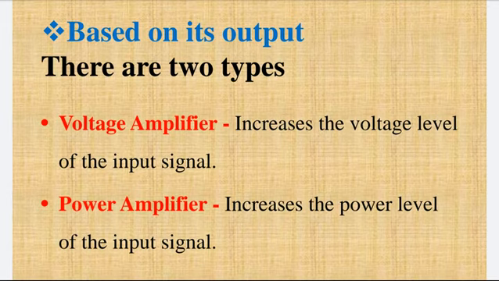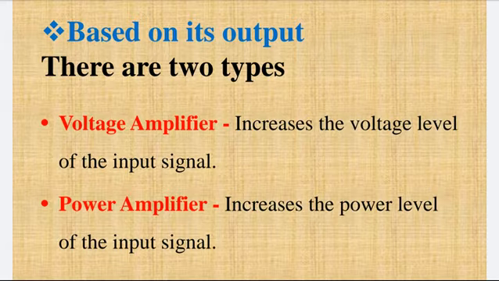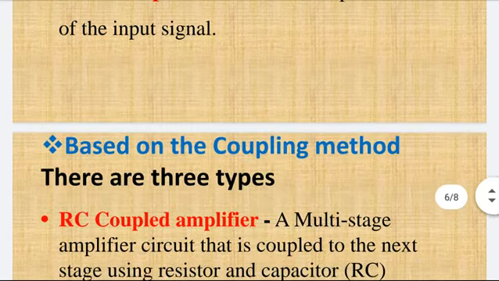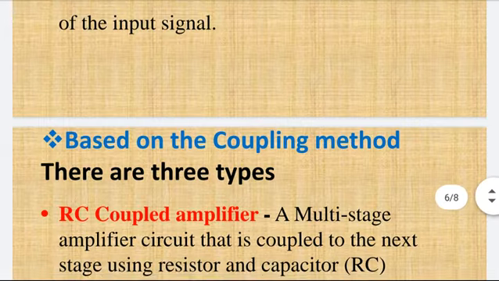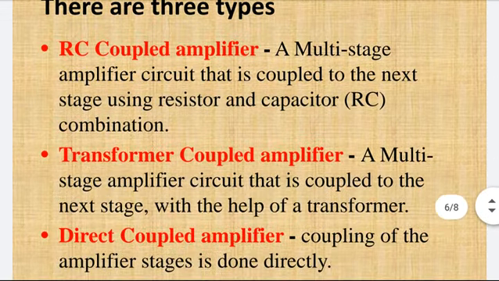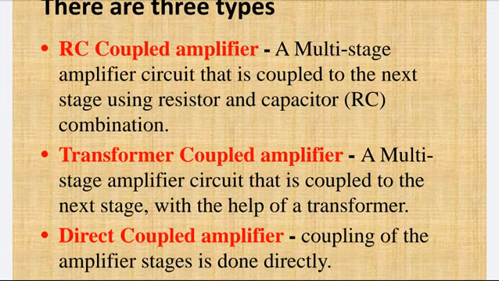The voltage amplifier raises the voltage level of the input signal, while the power amplifier raises the power level of the input signal. Based on the coupling method, the amplifiers are classified into three types: RC coupled amplifier, transformer coupled amplifier, and direct coupled amplifier. So all the three amplifiers are multi-stage amplifiers.